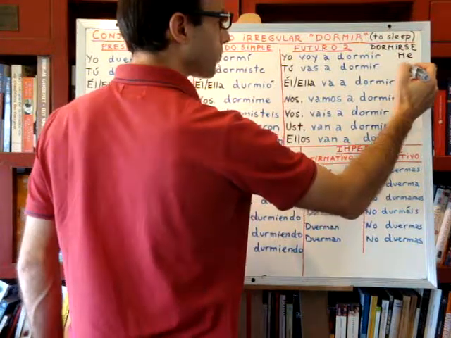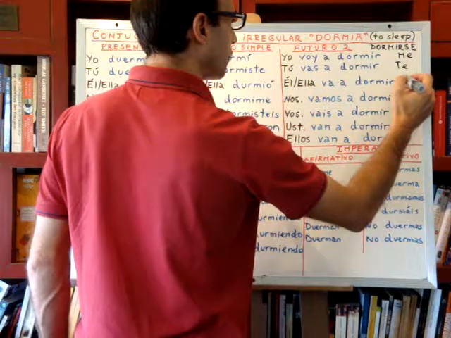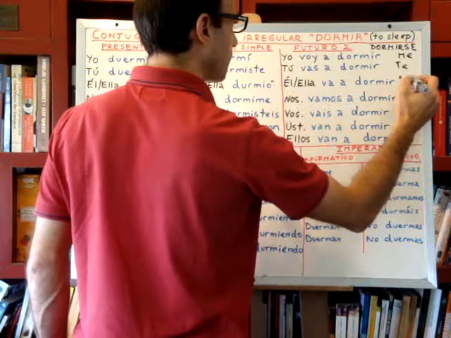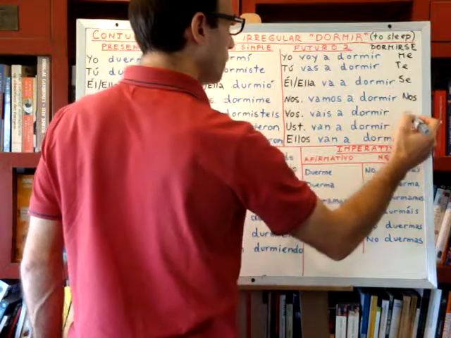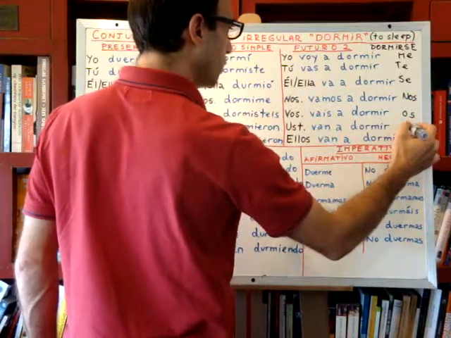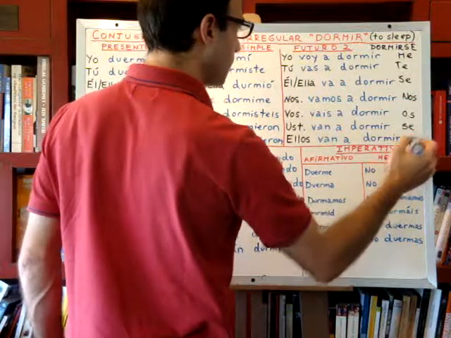For you, would be te. For he, she, se. Nos, for we, or for us. For you plural, or they, okay?